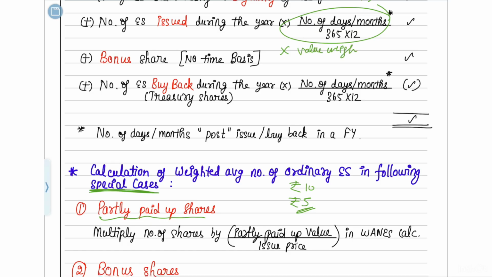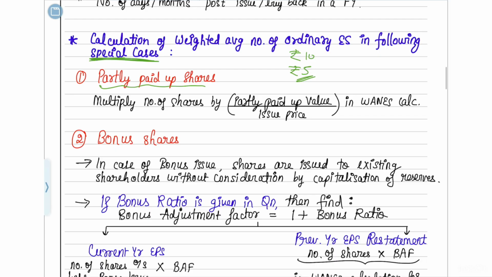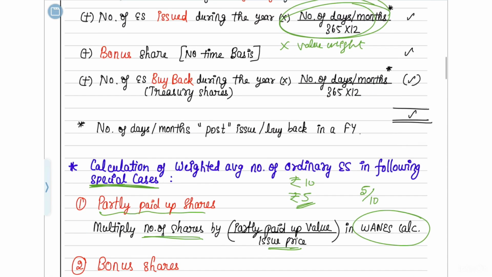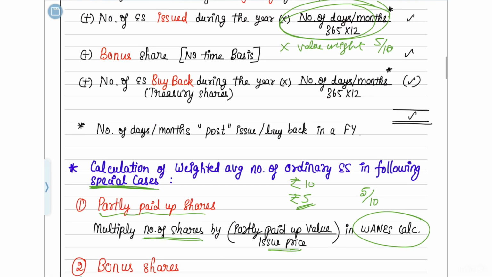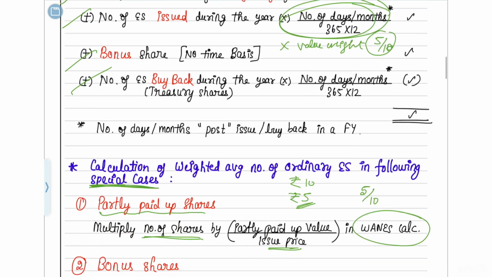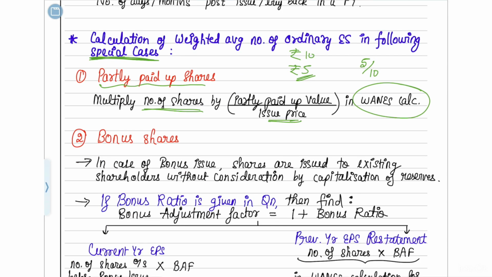So you have to multiply the number of shares by the partly paid up value, which is 5 rupees, divided by the issue price or the full price, which is 10 rupees, in the WANS calculation. So like how you are doing the period weight, multiply the value weight also as 5 by 10. So wherever there is a partly paid share, accordingly you have to multiply that in the calculation. Okay, this also we will learn in the sums. For now, just remember, if it's a partly paid up share, you have to take that also into consideration and do a value weight. Okay.